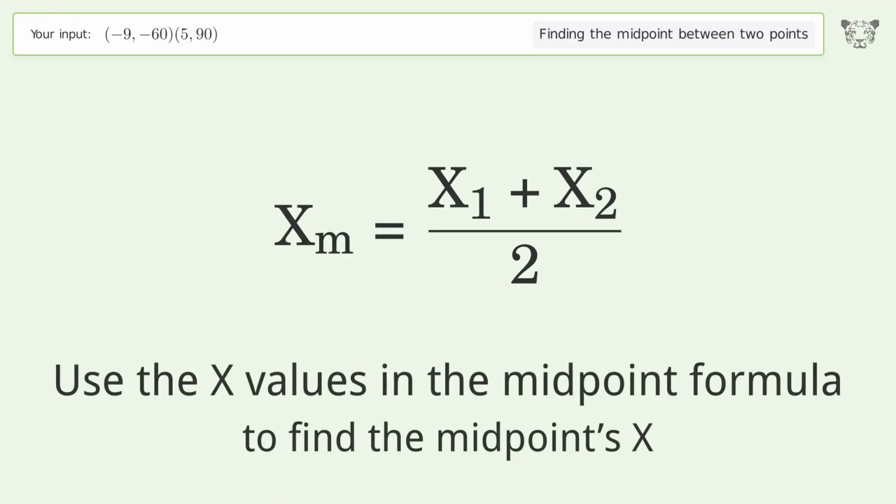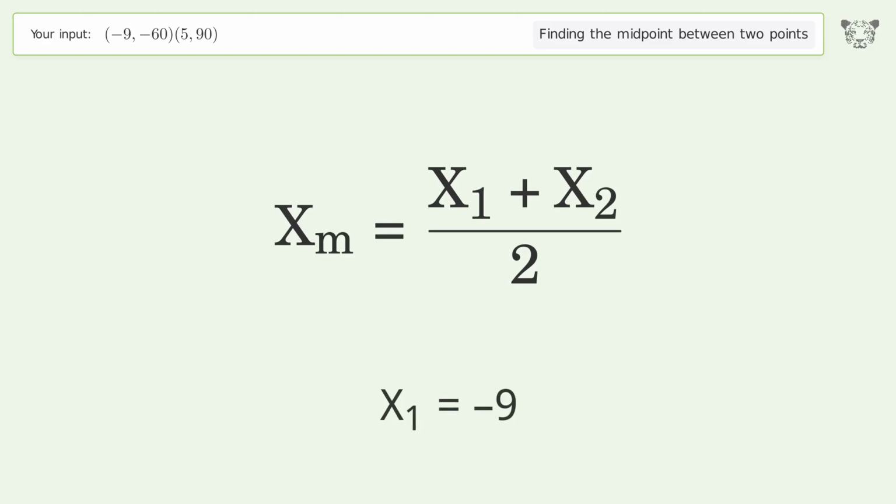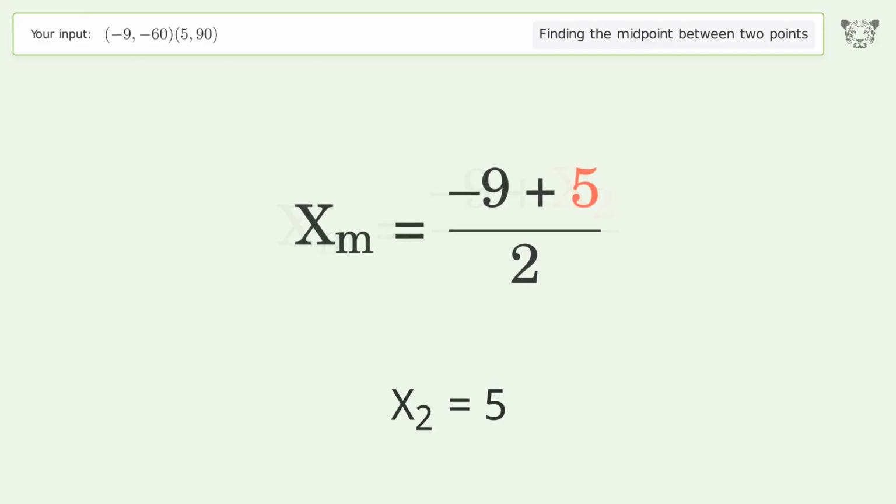Use the x values in the midpoint formula to find the midpoints x. x1 equals -9. x2 equals 5. Simplify the arithmetic.